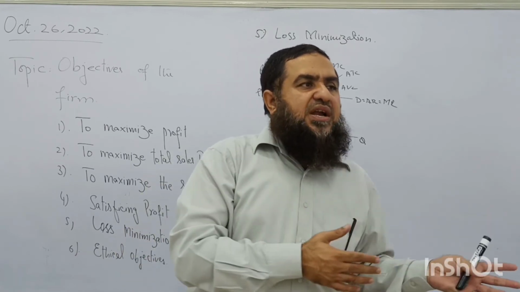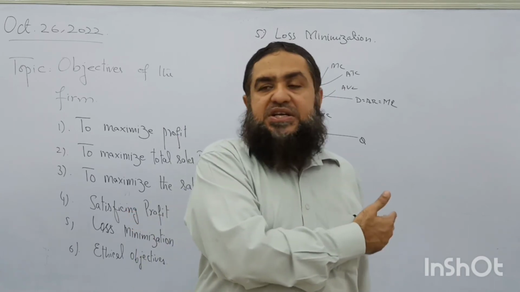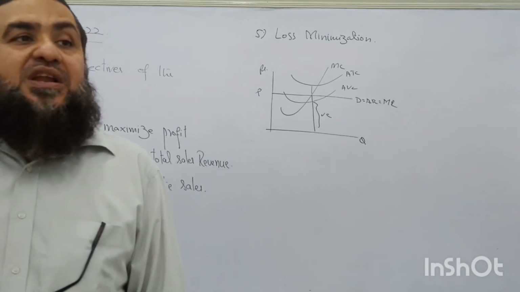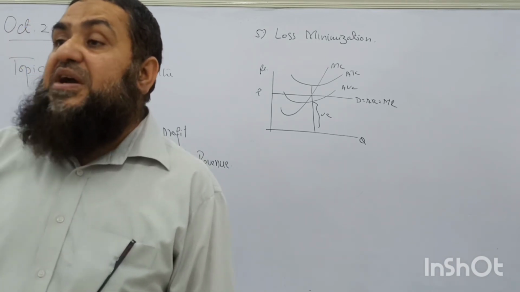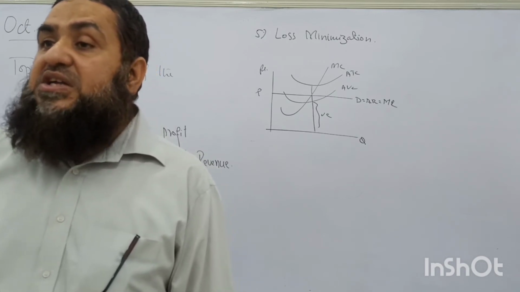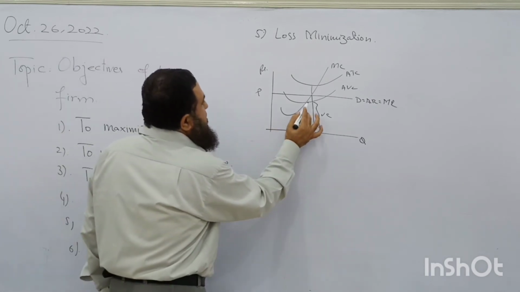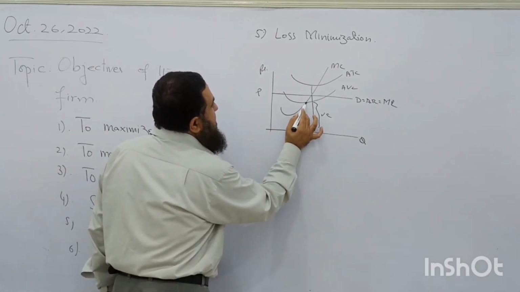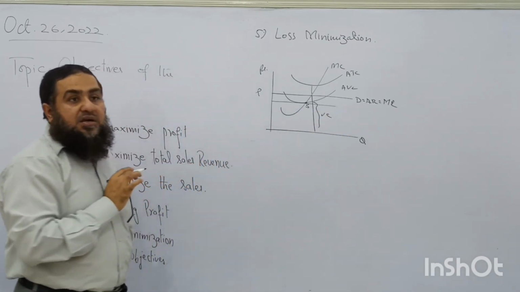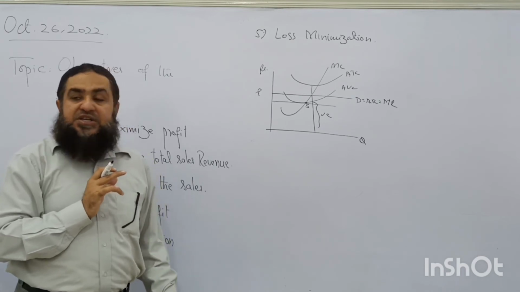So the same thing can happen with imperfect competition. This is the hypothetical model. If prices are falling and the firm is bearing a loss, it will minimize its loss by selling more at that lower price, as long as it is covering its variable cost of production. When price is lowest to this point, this is the shutdown point. So it is only covering the variable cost of production, it is supplying.